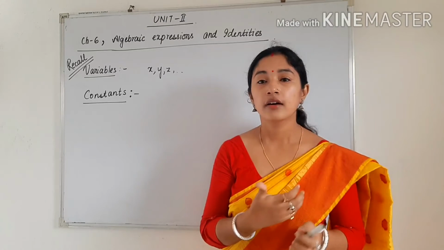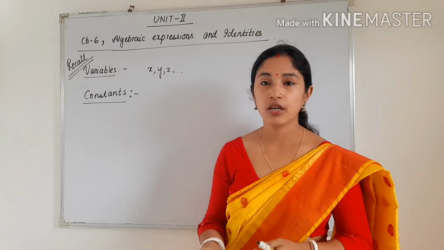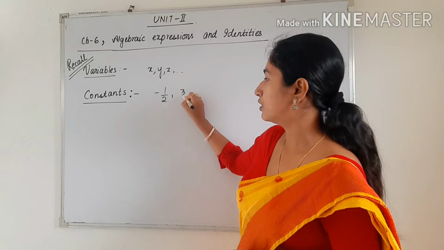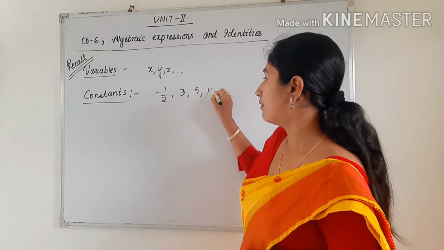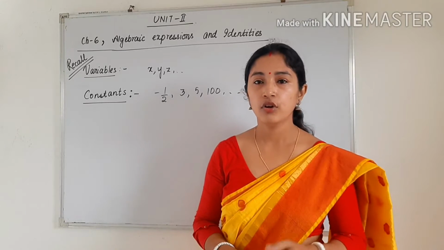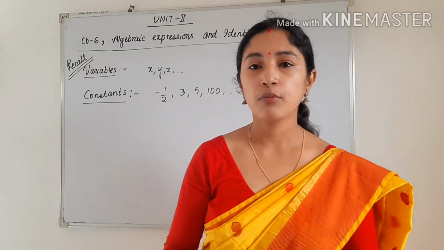It can be a rational number, or it may be an irrational number. So constant value will be -1/2 or 3 or 5 or 100, like that. It can take any constant value. We cannot change the constant. So these are some points.